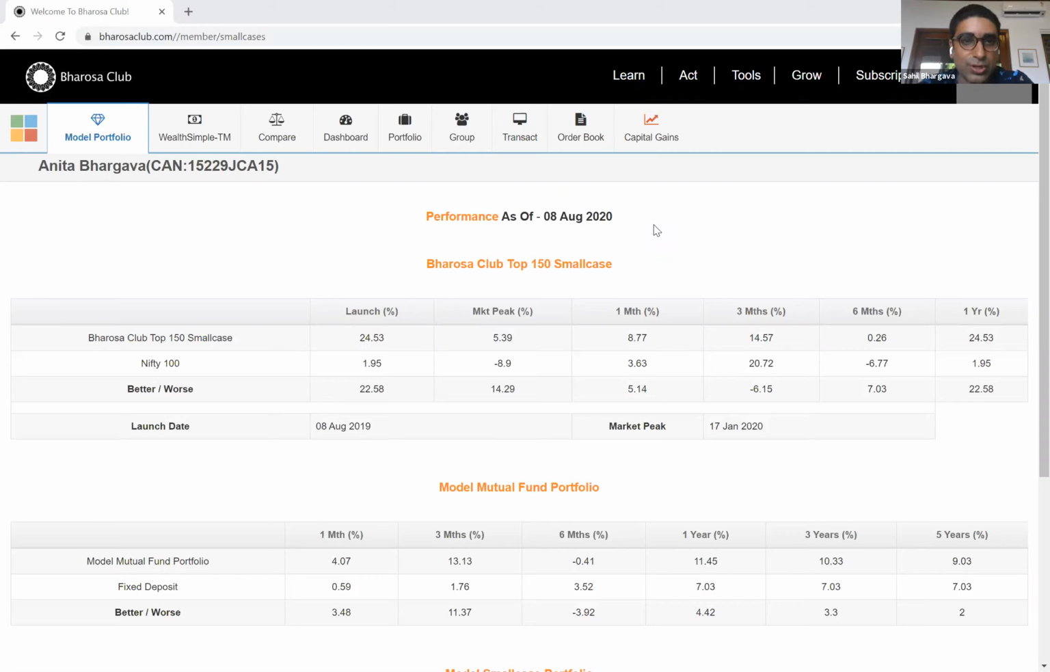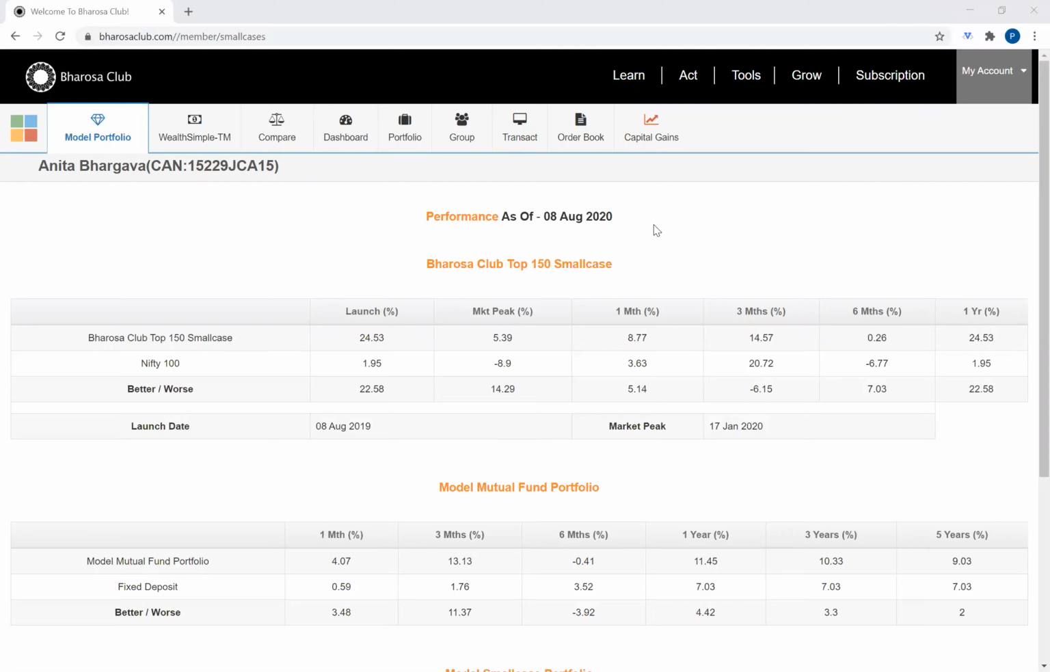And that will give you an idea of whether we've outperformed or underperformed over the various periods that Anita was talking about. So you can see for 1 month, we've done 8.77% return, and the Nifty 100 has done a 3.63% return. So we outperformed by 5.14. But in the 3-month period, we delivered a 14.57% return versus a 20.72% return. So we underperformed by minus 6.15%. So a positive number in better or worse is outperformance. A negative number is underperformance.